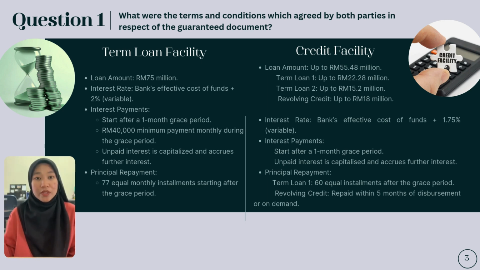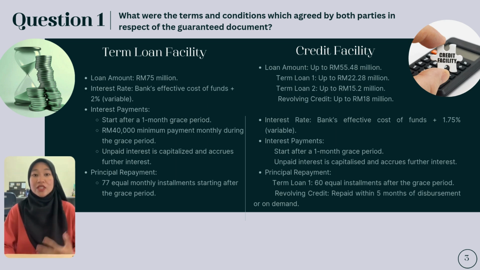For this term loan, the loan amount is 75 million ringgit. Meanwhile, for the interest in this term loan, it will start after a 1 month grace period, with a minimum of 40,000 ringgit paid monthly during this period. Any unpaid interest is capitalized and accrues further interest. Lastly, the principal repayment is structured into 77 equal monthly installments after the grace period.